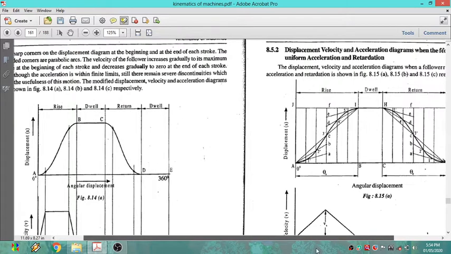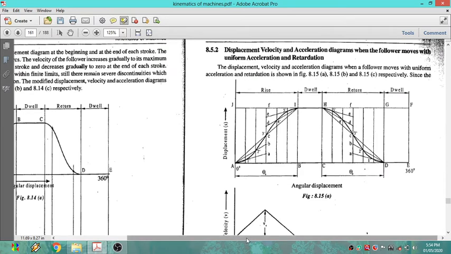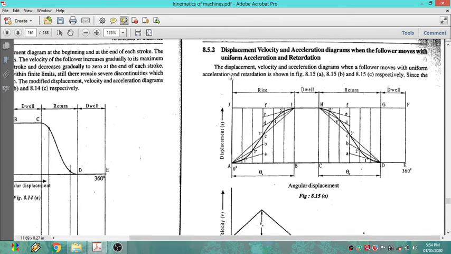Okay, now the second one is the displacement, velocity, acceleration diagram where it moves with uniform acceleration and retardation. If you observe that A to I, and H to D, now we have one curve, it is moving with uniform acceleration and retardation.